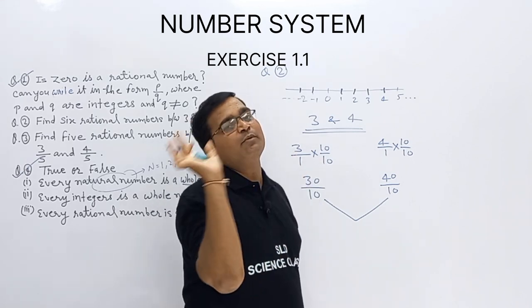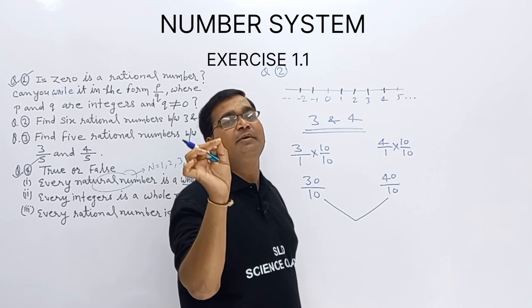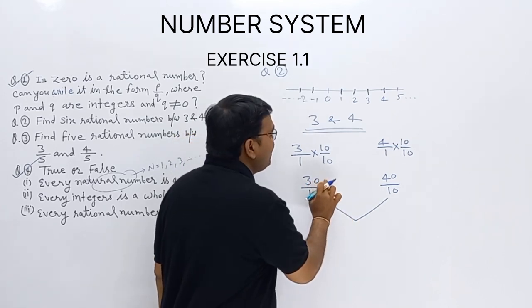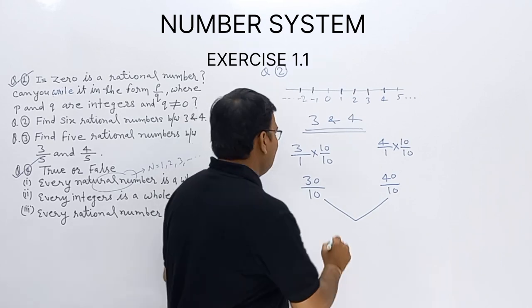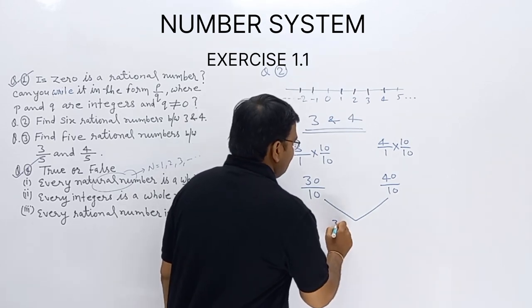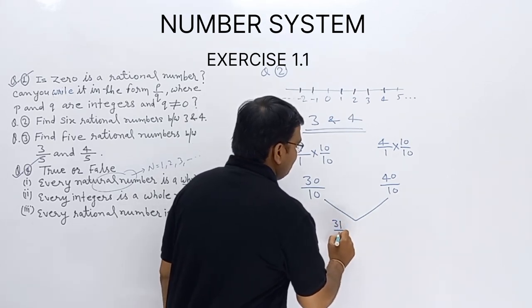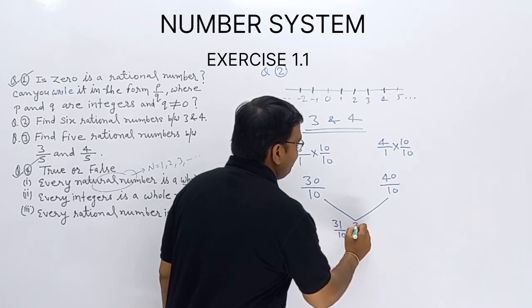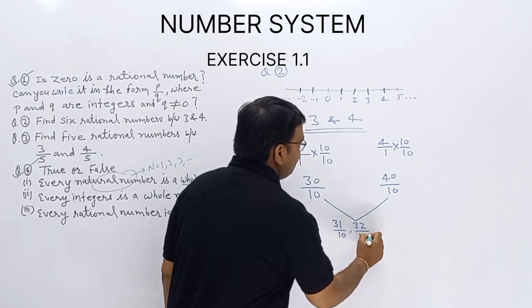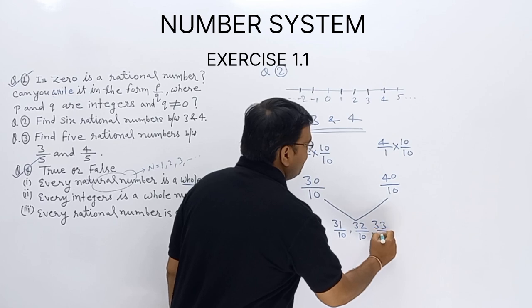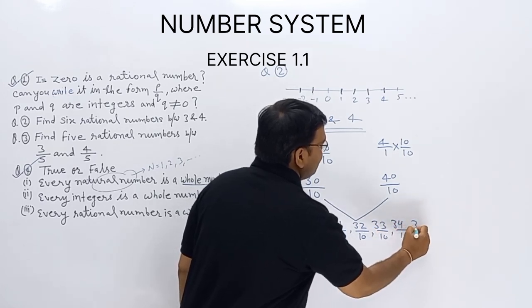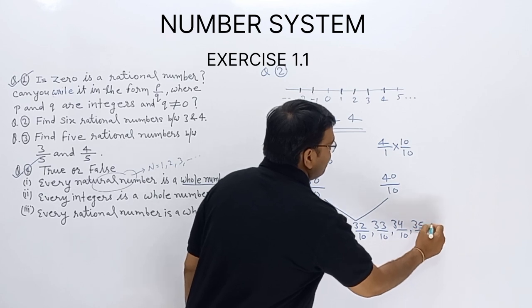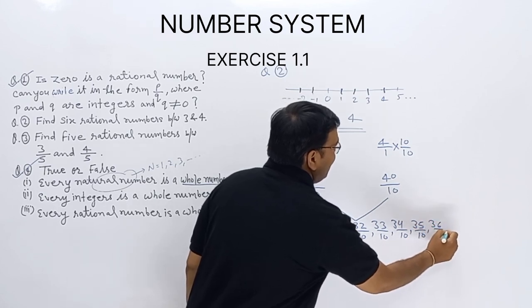Increase numerator by 1, denominator will be unchanged. न्यूमरेटर में एक एक नंबर ऐड करते जाना है, डिनोमिनेटर को अनचेंज्ड रखना है. तो क्या आएगा इसका, next one will be 31/10, next one will be 32/10, 33/10, 34/10, 35/10, next one will be 36/10, and so on.